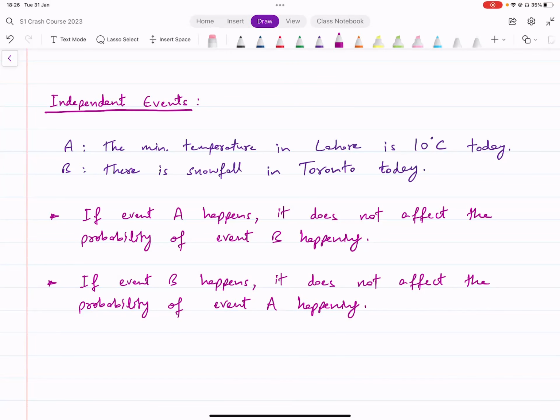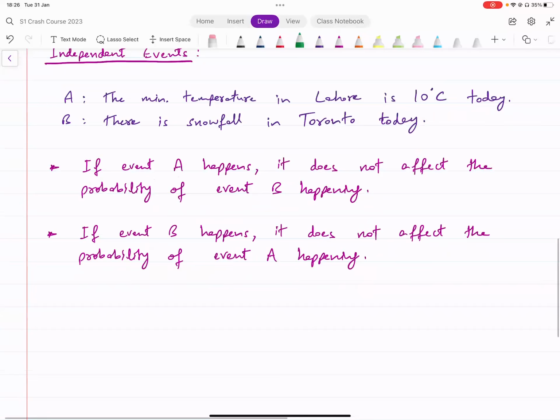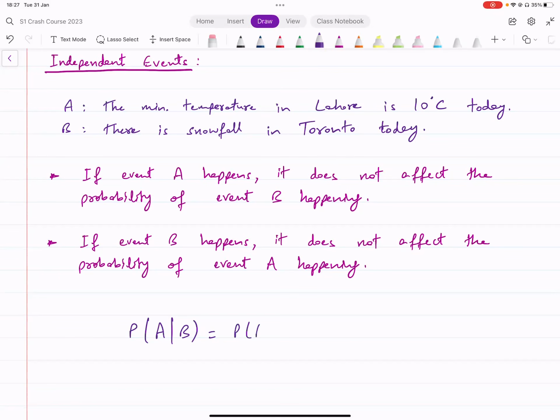Now, what does that mean? That means if we were looking for the probability of A given B, that is, the probability of event A given that B is true, it would just be equal to the probability of A. Why?